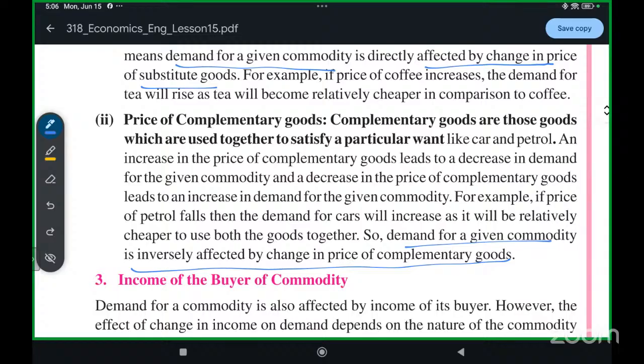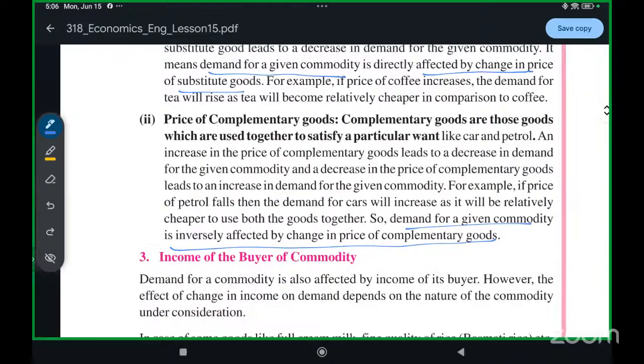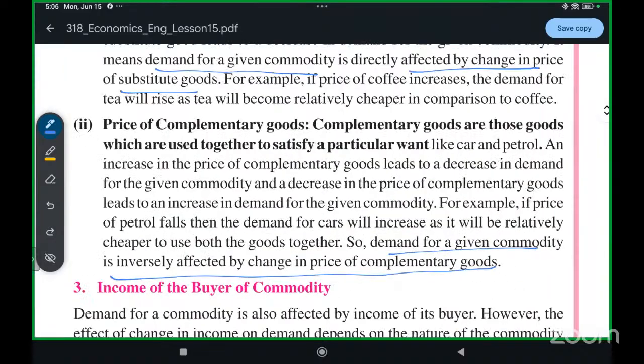When the price of the complementary product is high, the demand of the main product is low. When the price of the complementary product is low, the demand of the main product is high. So they also have an inverse relationship. Any doubt in price of complementary goods?